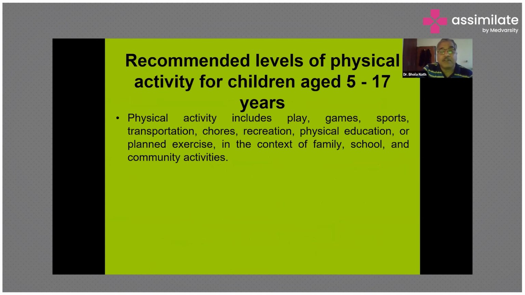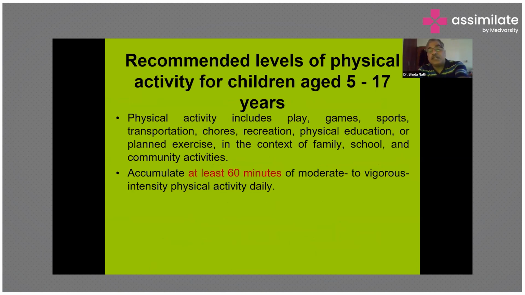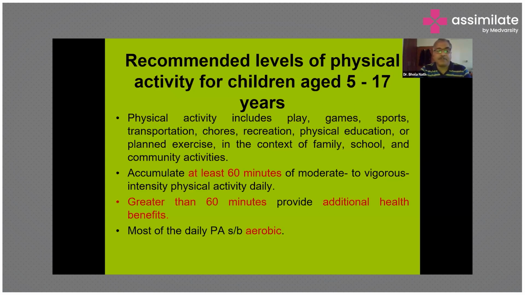Recommended level of physical activity for children 5 to 17 years. In physical activity, what do we advise? We advise games that create aerobic exercise, producing vigorous kinds of physical activity among children. Among the 5 to 17 years age group, we advise at least 60 minutes, though you can go far beyond, of moderate to vigorous intensity physical activity daily. More than 60 minutes has certain additional benefits, of course.